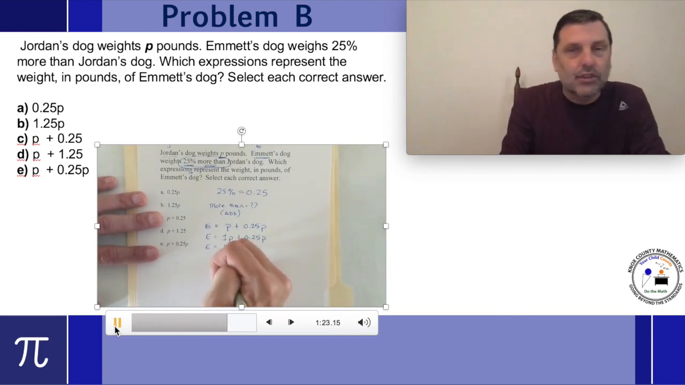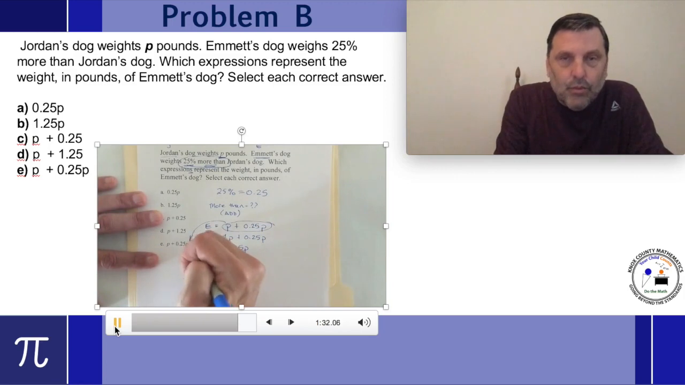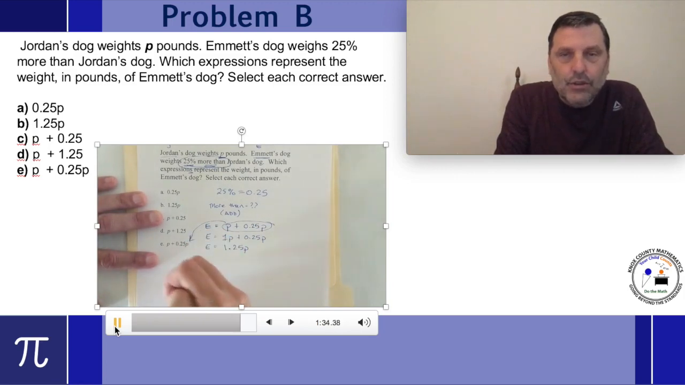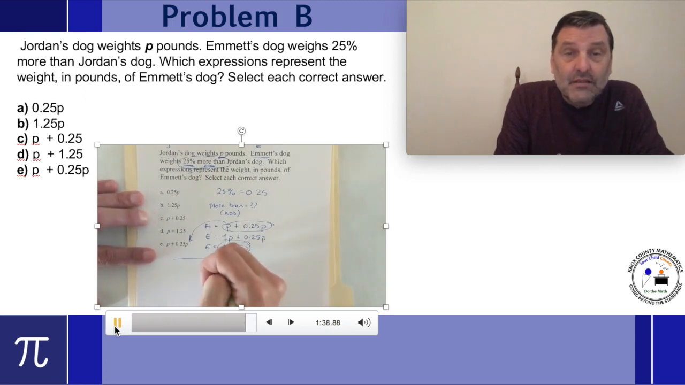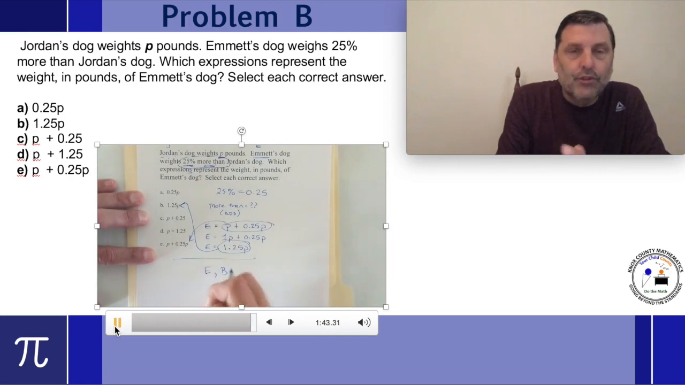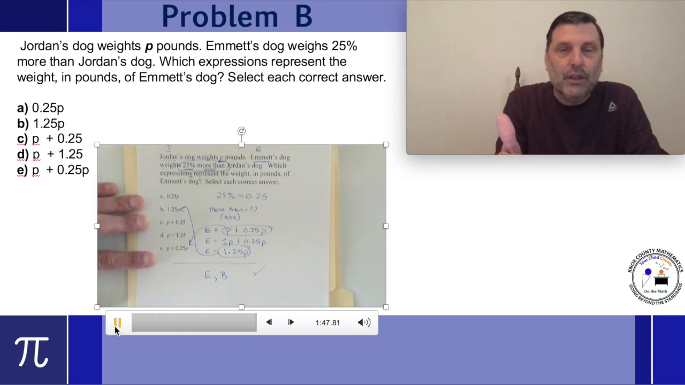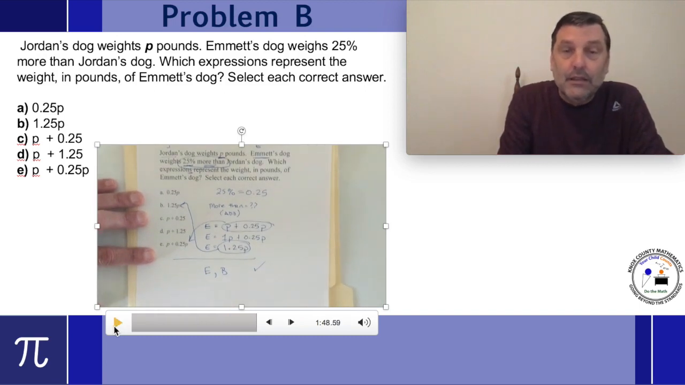Combining like terms, just like we did in the first problem, adding that 1 and that 25 hundredths, I get 1.25P. Now, out of those 3 different ways I wrote that, which ones do you see in your answer choices? We've got choice E is in there, and it looks like we've got choice B. Both of those, when simplified or rewritten, represent the same expression. So E and B are our choices. Either one of those would work. Which one is better?